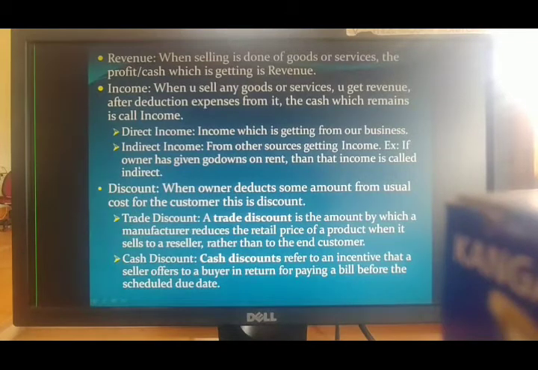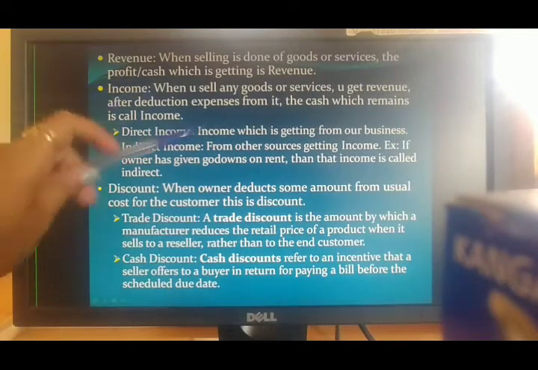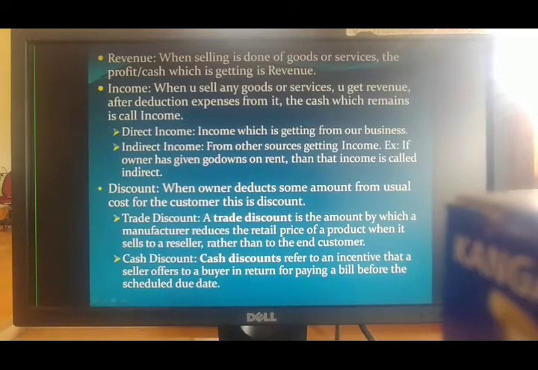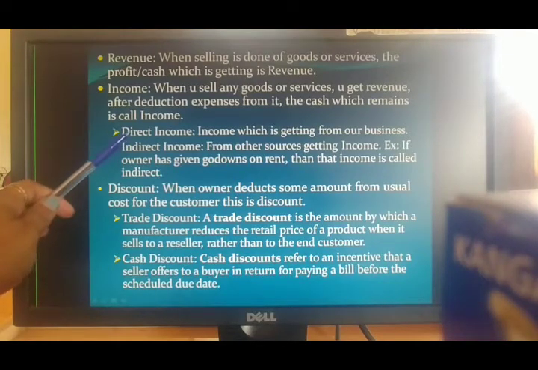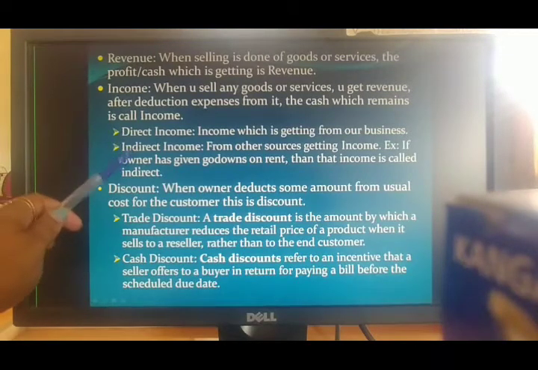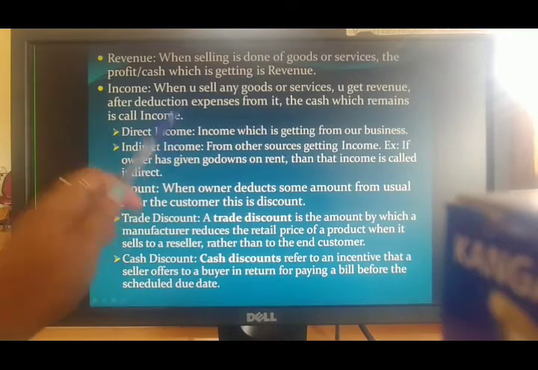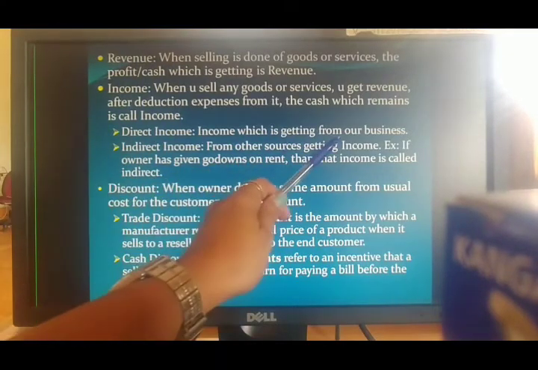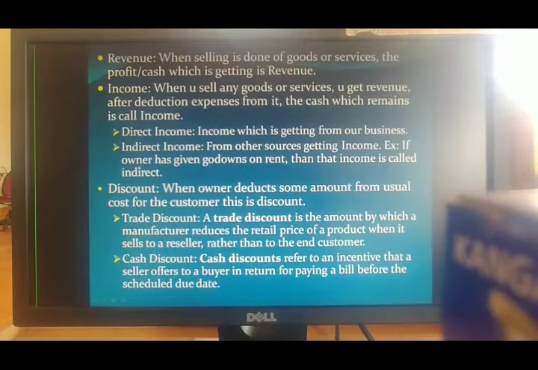Expenses means your transport charges, advertisement charges, fuel charges, any eatables you buy in between. After deducting all those expenses, whatever remains in hand is called income. Now, income is of two types: direct income and indirect income. Direct income is the income which we get from our business.